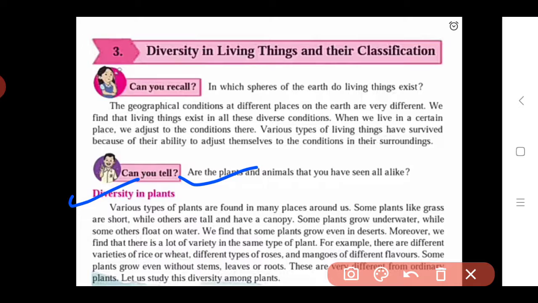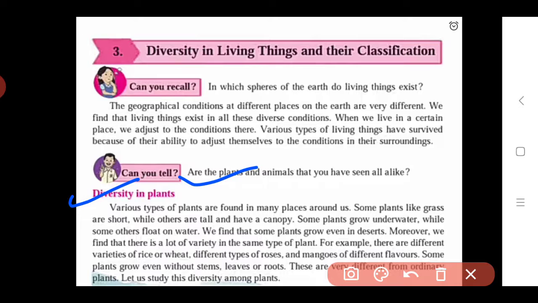Also, all the roses are not the same color, they come in various colors: yellow, orange, red, pink. So in that way they differ in color. Their size is also different, some roses are very small, some very big. So in this way there is a difference in the types of roses, and we see variety in the same plant.